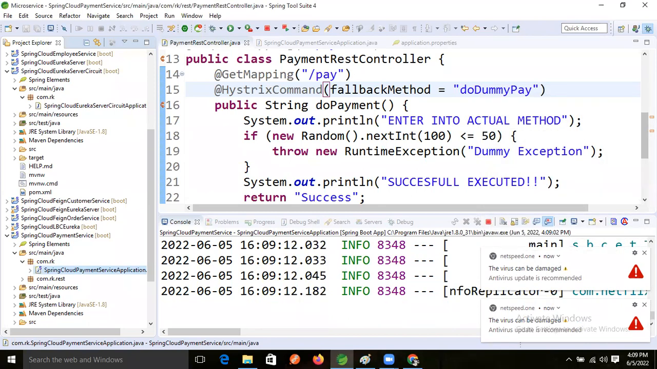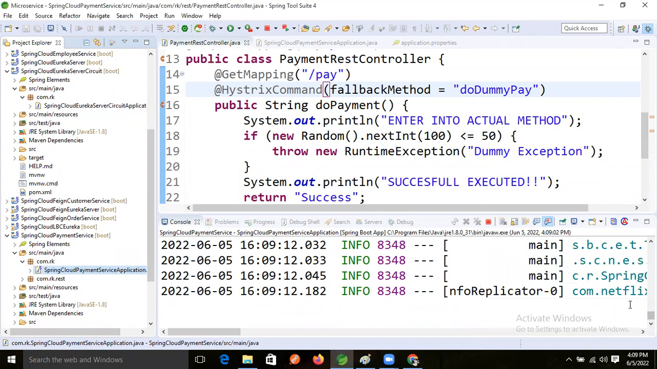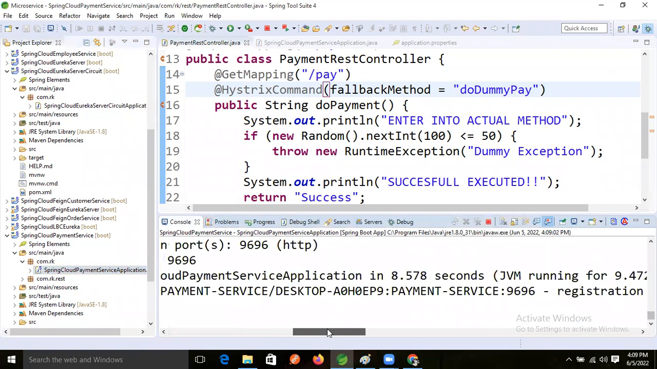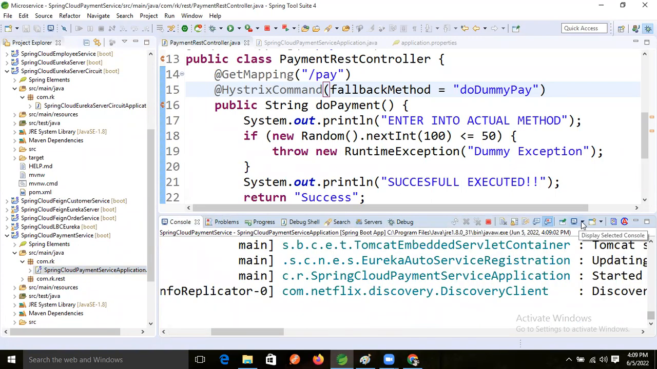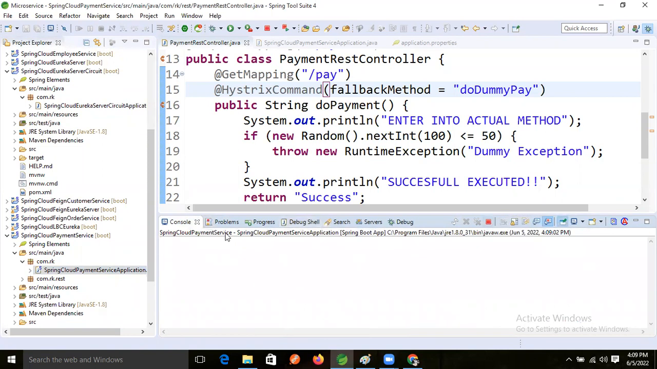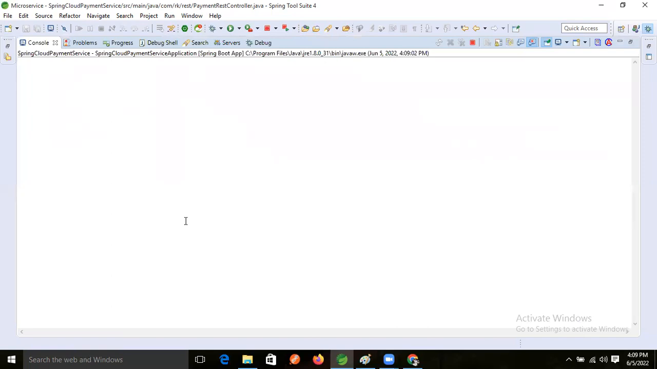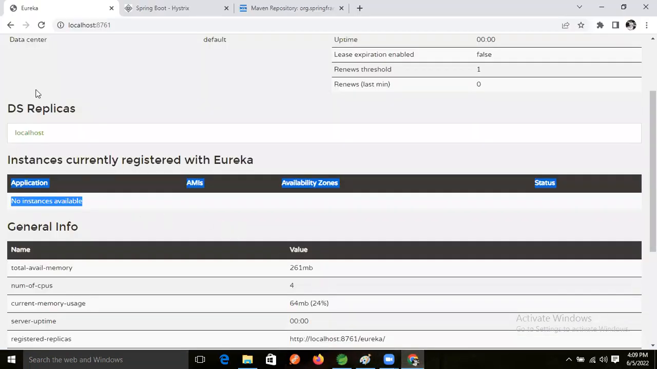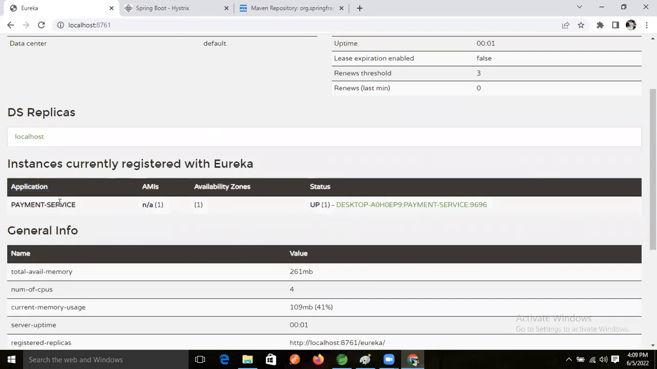Why is this happening in my system today? Okay, now the payment service is also up in Eureka, right? I take the payment service console and clean it, and make it bigger. Now I'm refreshing. See, payment service came in the Eureka, guys. Click here, right?